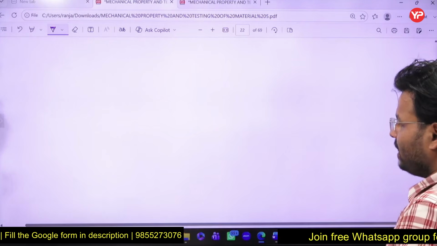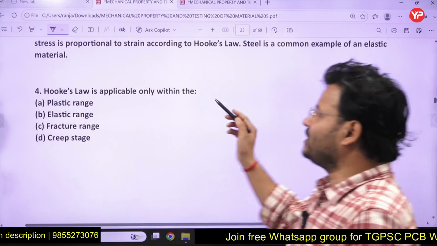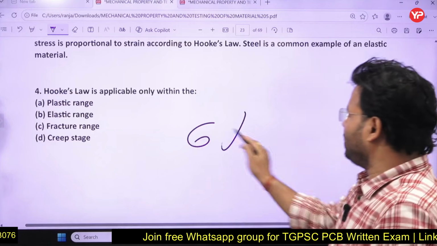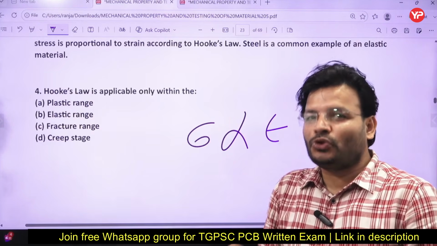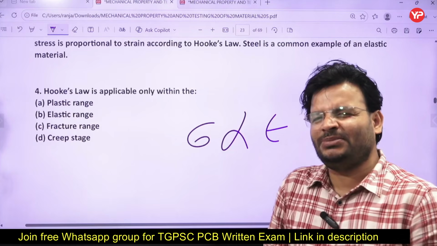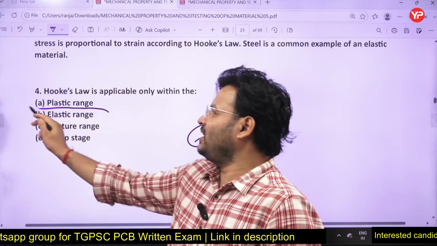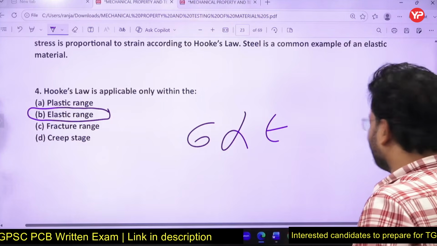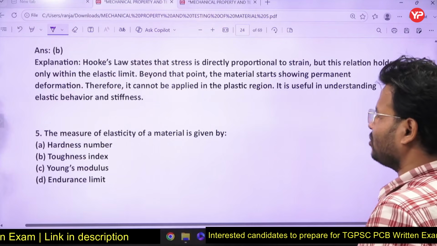Come to the next question. Hooke's law is applicable only within which limit? Hooke's law says stress is proportional to strain, right? But that is applicable within the proportional limit. But since the proportional limit is not there in the options, in that case I am going to prefer the elastic limit. Generally it is applicable only to the proportional limit, but the gap between elastic and proportional is small, so sometimes you can go to the elastic limit also.